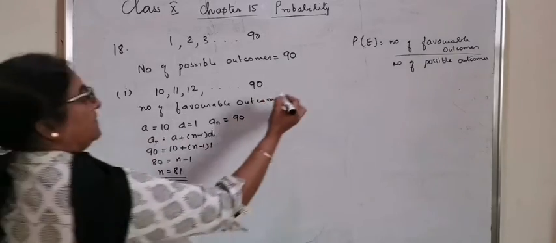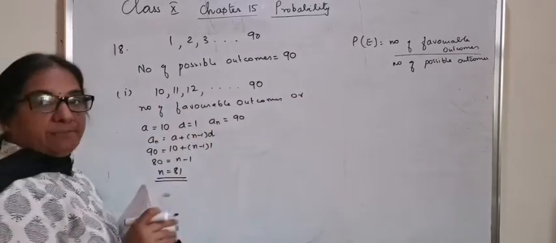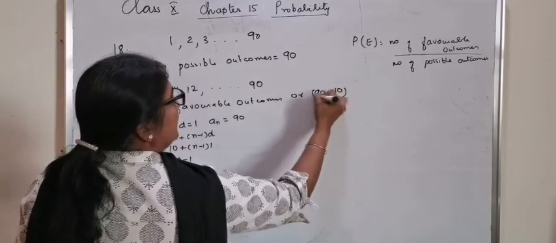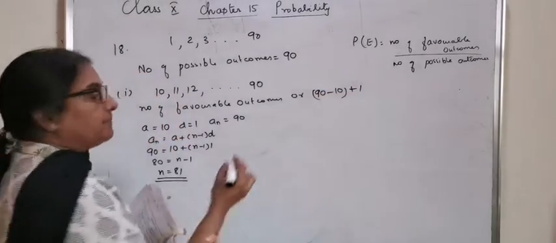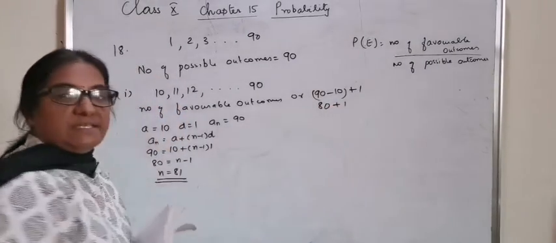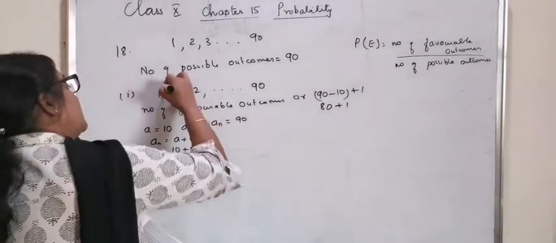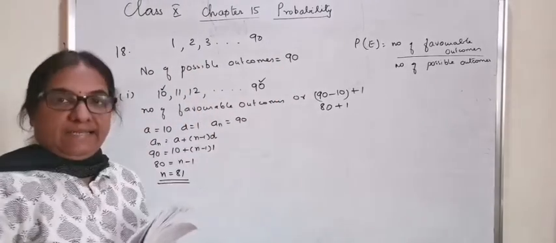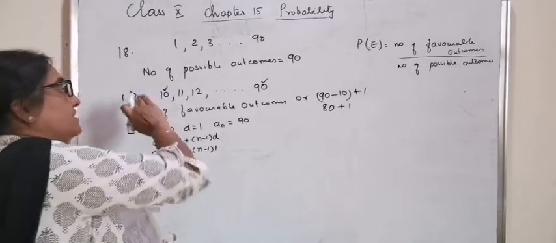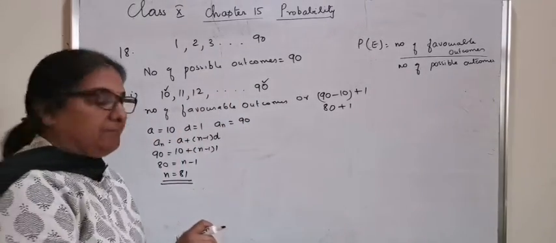Or a second method: since they are continuous numbers, you can also say 90 minus 10 plus 1. 90 minus 10 is 80, plus 1. Plus 1 is involved to include both the numbers 10 and 90. So this way also you can calculate if it is a continuous set of numbers.